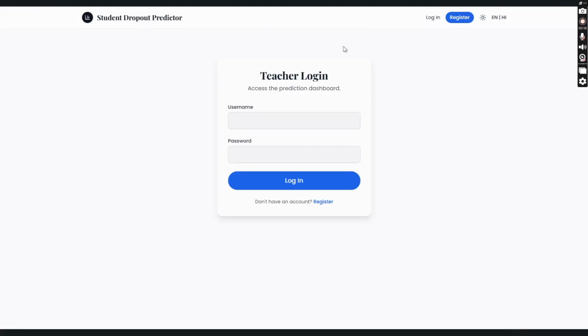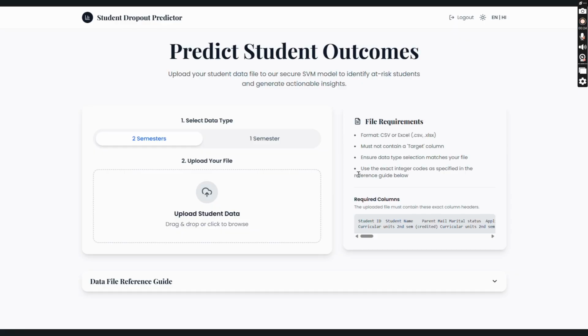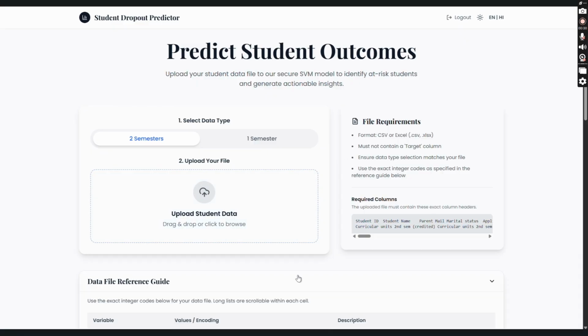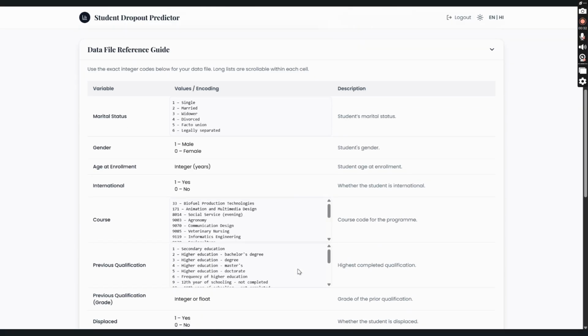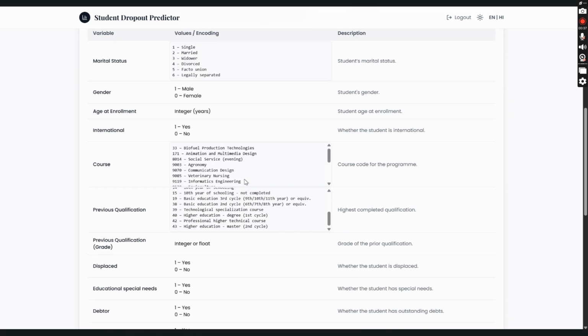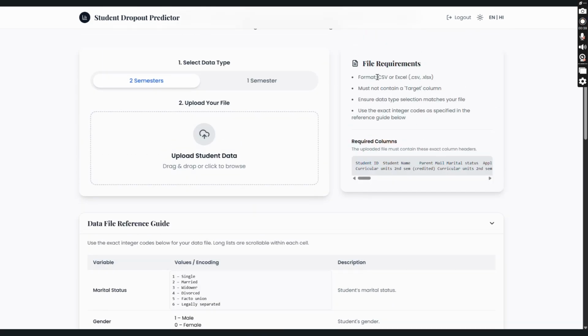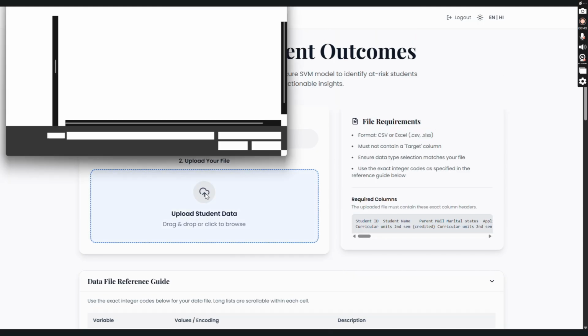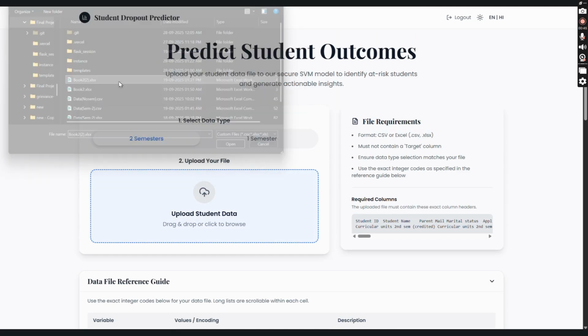So here we begin with the login page, where the counselor can access the system through their credentials. And here we can see the prerequisites the counselor should fill in for each student, so we can get a better look at their results and predict in a better manner. We support both CSV and Excel format. So let's just go ahead and upload the data.